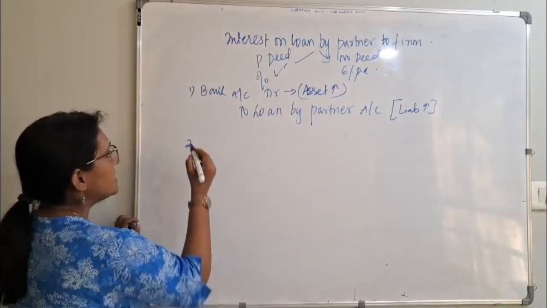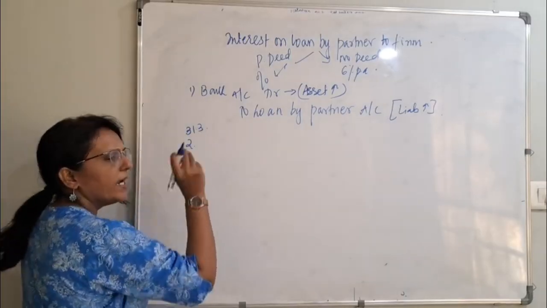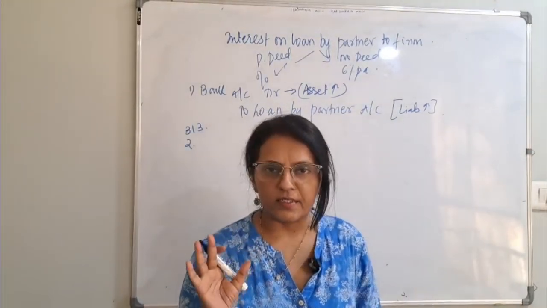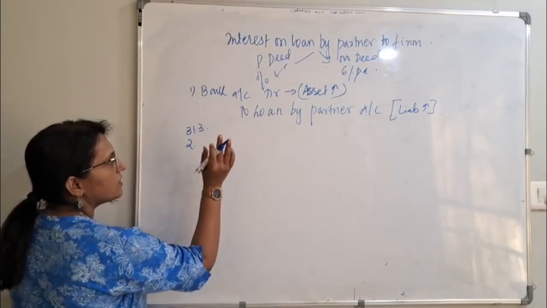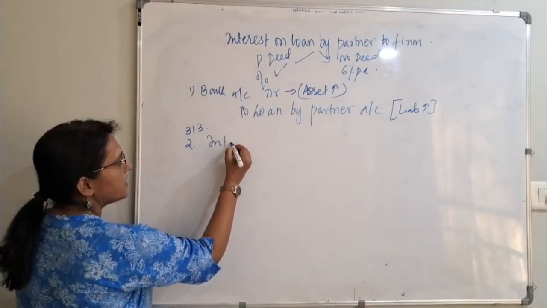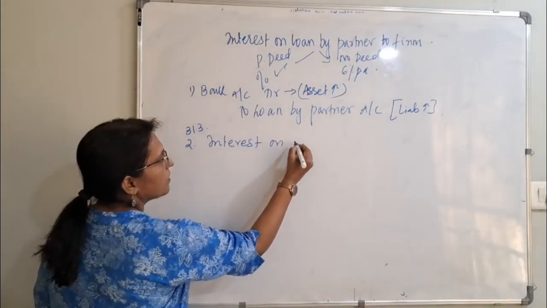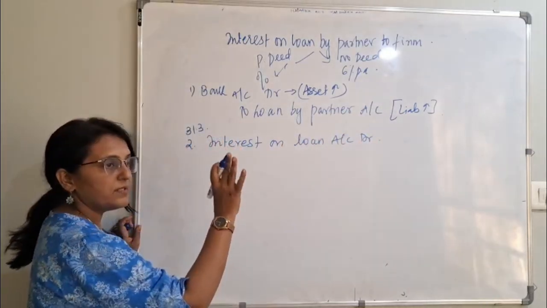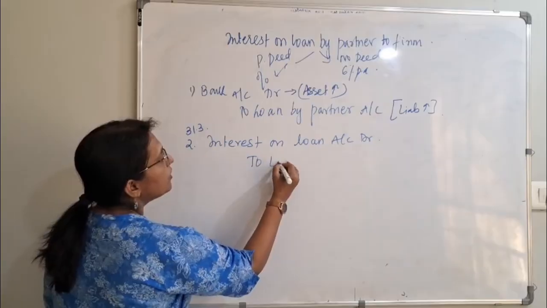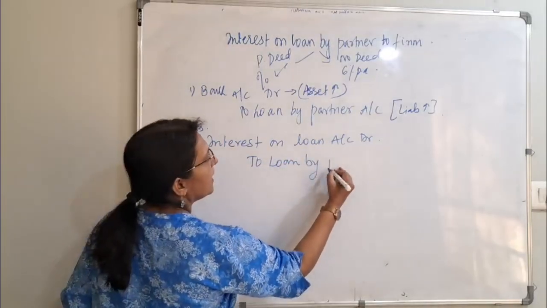Second one is now interest on loan. This will be on 31st of March. We calculate interest on loan at the end only. Right? So far, what will be the interest on loan? The journal entry is interest on loan account debit. Let me write the journal entry. I will explain. To loan by partner account.